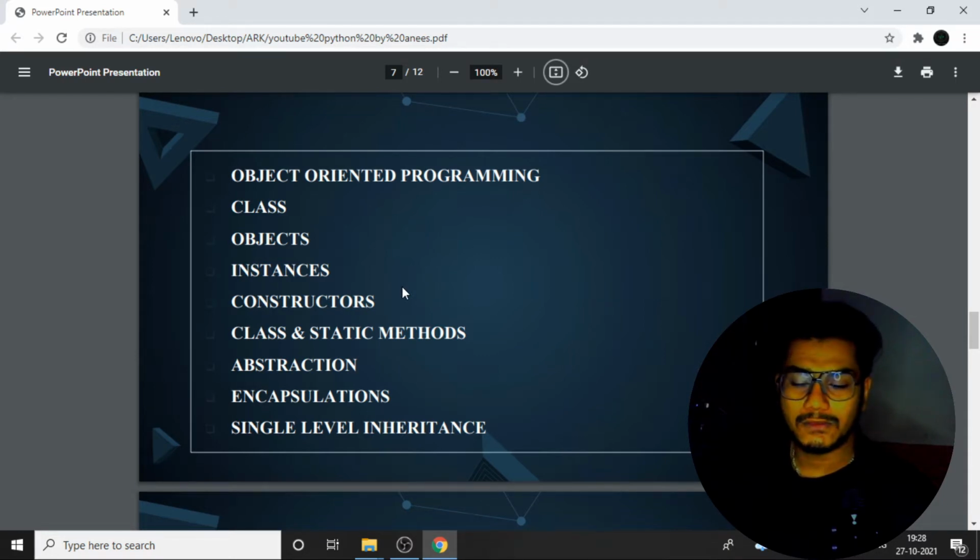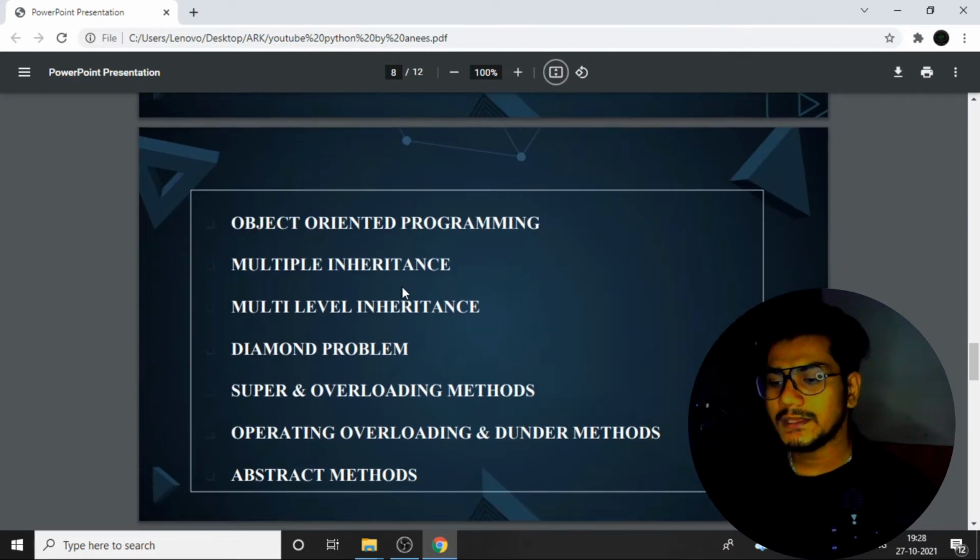So I'll be giving you a 100% guarantee. Okay, so we'll see all those things in object oriented programming, like multiple inheritance, what is multi-level, the diamond problem, all those things.